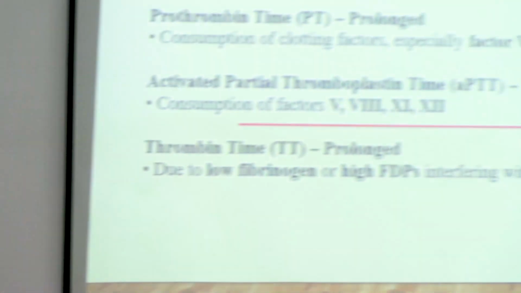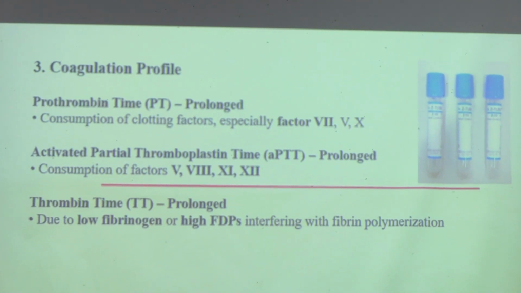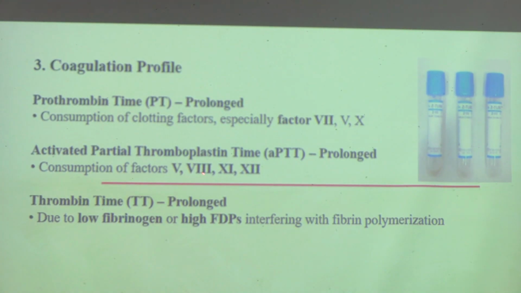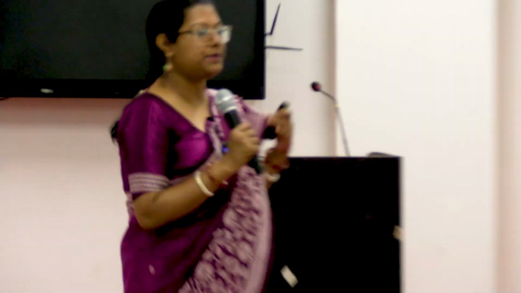Similarly for APTT, factors 5, 8, 11, 12: except 5, these 8, 11 and 12 are involved in the intrinsic pathway of coagulation, and factor 5 and 10, we know, are in the common pathway. So all these coagulation factors will also get consumed. That's why PT, the prothrombin time, and APTT, the activated partial thromboplastin time, will get elevated. They will be increased.